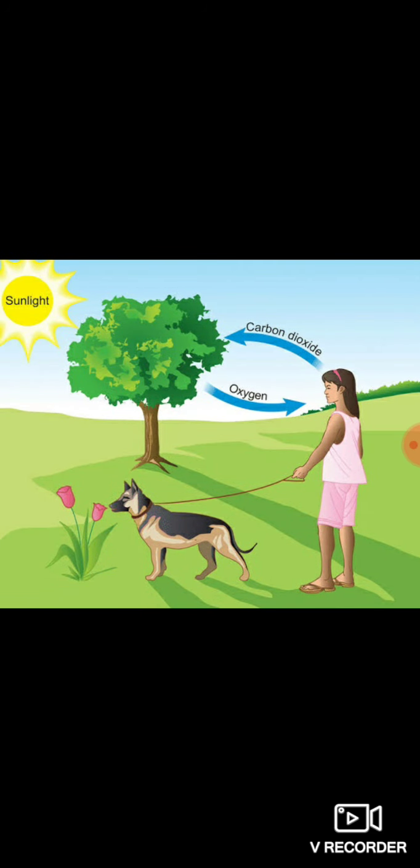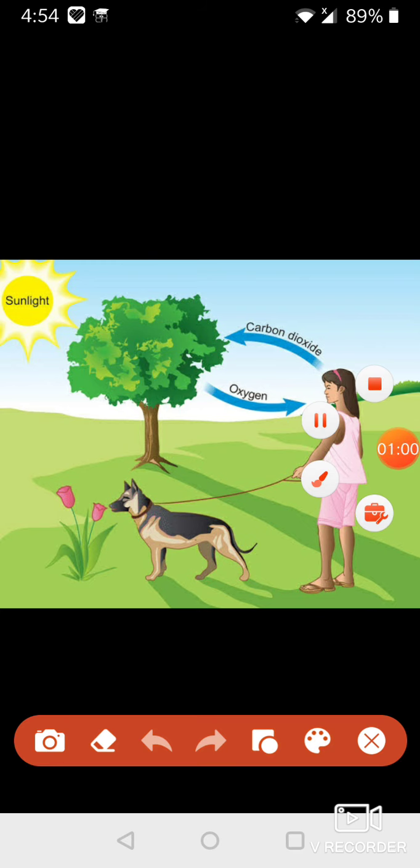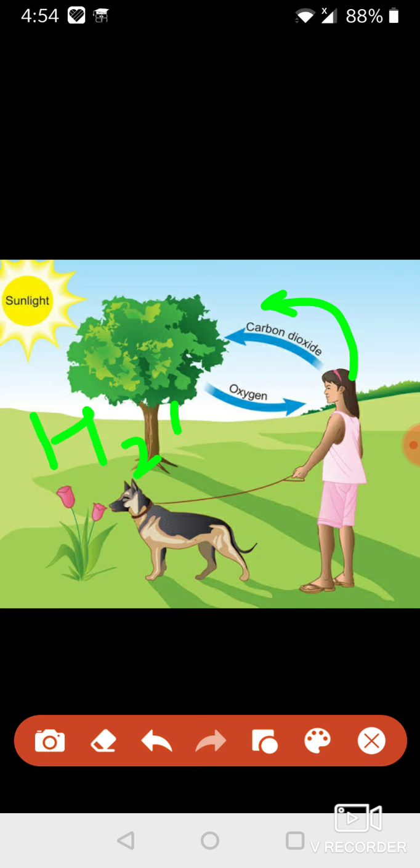Water vapors are not only formed from water bodies, water vapors are also added into the atmosphere by various biological activities. Here respiration is shown. When respiration of animals occurs, it not only releases carbon dioxide into the atmosphere but water vapor is also released into the environment. During respiration, water vapors are added into the atmosphere by plants as well as by animals.